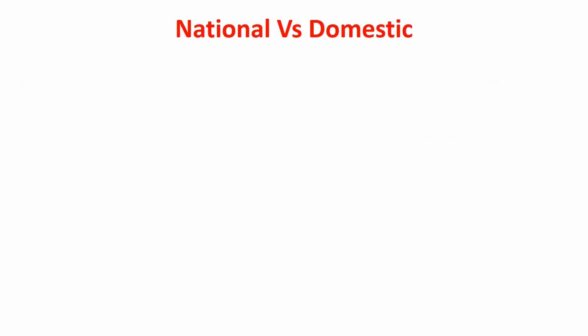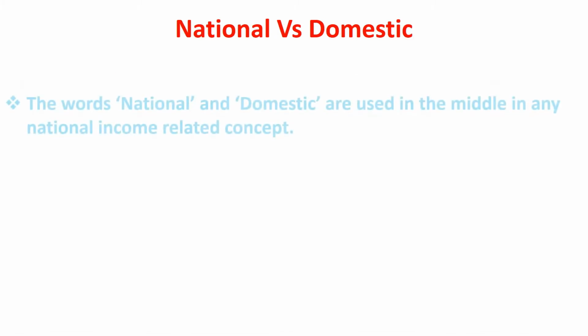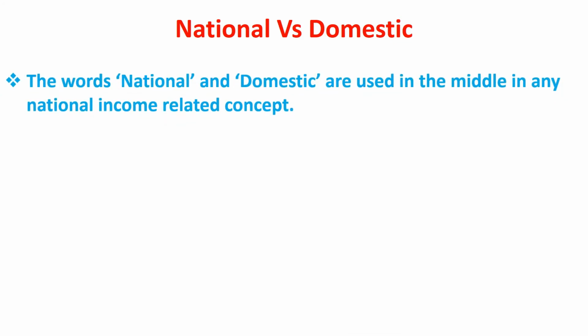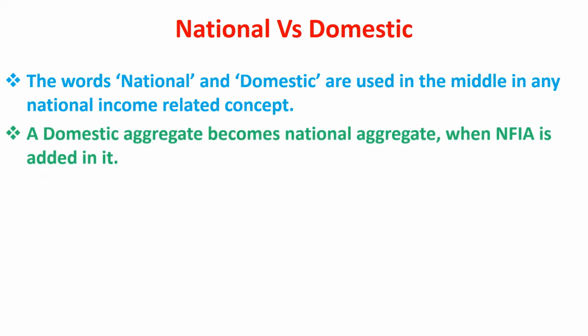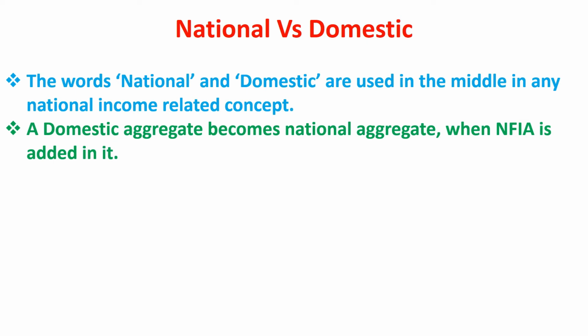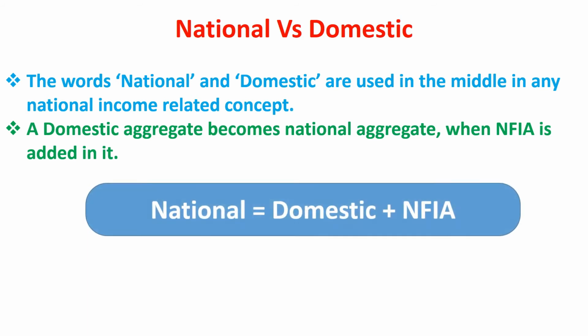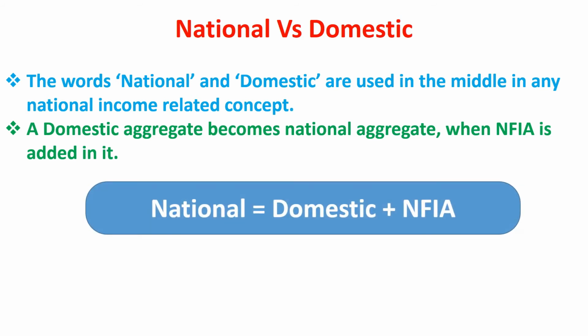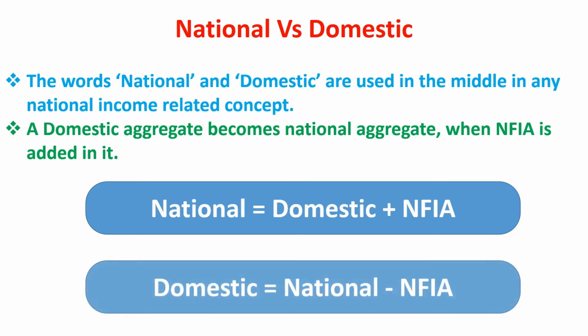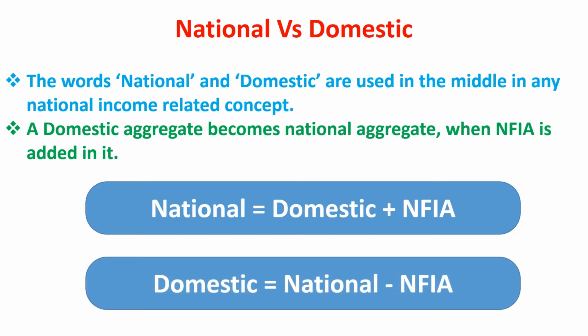National versus domestic. The words national and domestic are used in the middle in any national income related concept. A domestic aggregate becomes a national aggregate when NFIA is added to it. So the difference between national and domestic aggregate is equal to net factor income from abroad. National is equal to domestic plus NFIA. Domestic is equal to national minus NFIA.